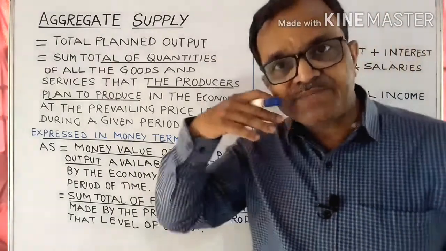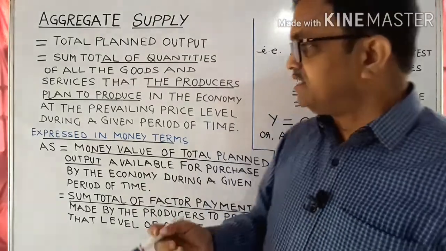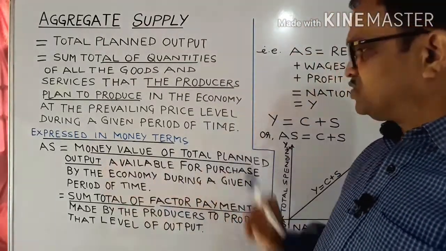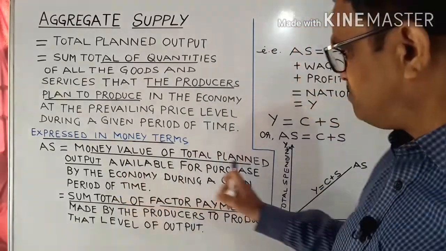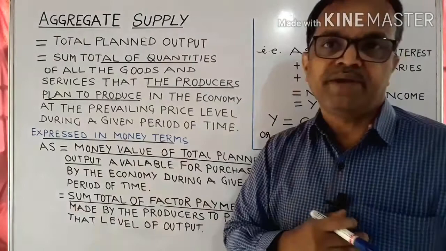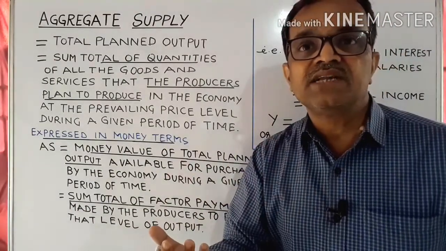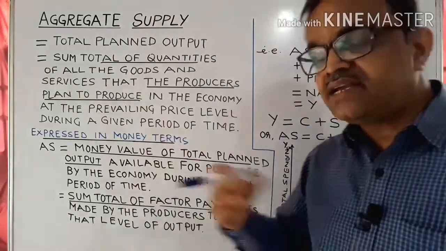And whenever it is expressed in money terms, what is aggregate supply? It is the money value of total planned output. That is, money value of planned output available for purchase by the economy at the prevailing price level during a given period of time. That is aggregate supply.